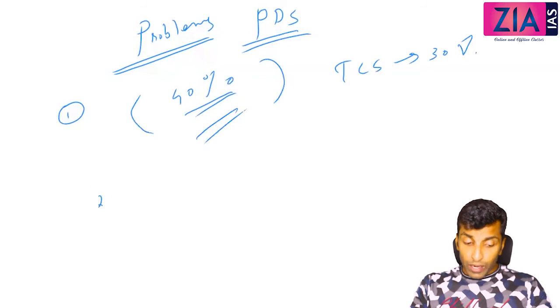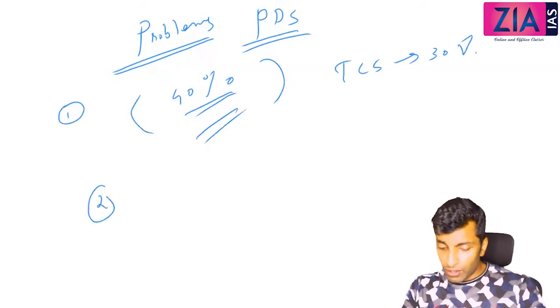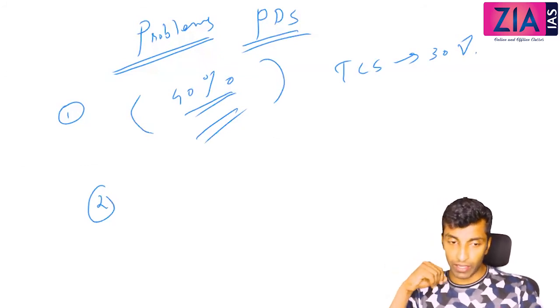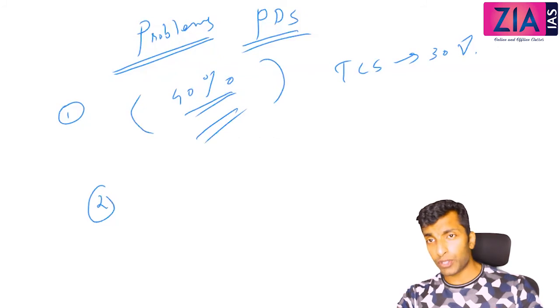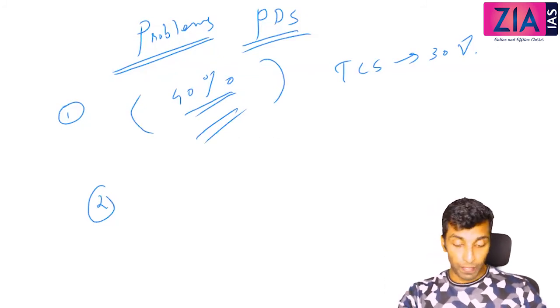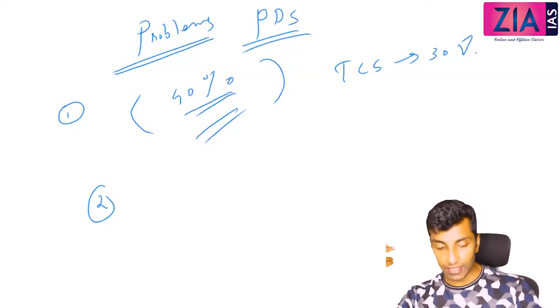Second point, poor quality of food grain. I've told you all this already, this point, poor quality. You are supposed to get the best quality when you are getting from the FPS, because FCI is actually getting the first quality from the farmer. So you are supposed to get the best quality, but the problem is adulteration, right? With the middleman and all these quota holders, adulteration is actually happening.